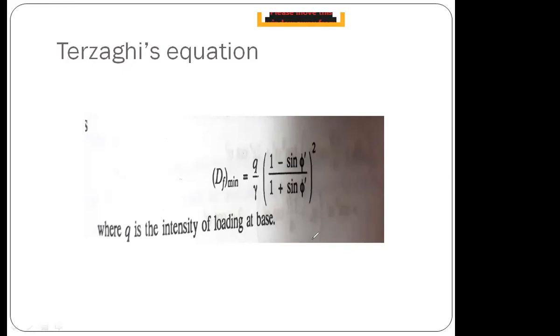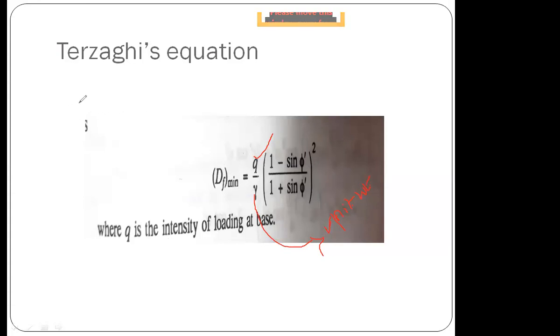Right. So gamma is the unit weight of soil. What does q represent here? So q represents the intensity of loading at base. So this is the formula to find out the depth of the foundation, the minimum depth of the foundation.